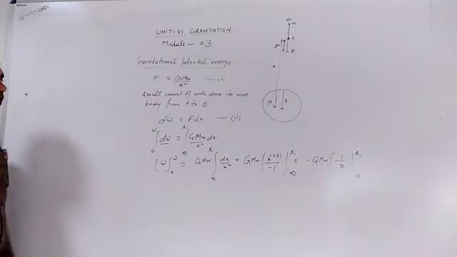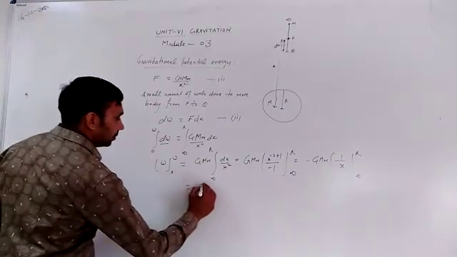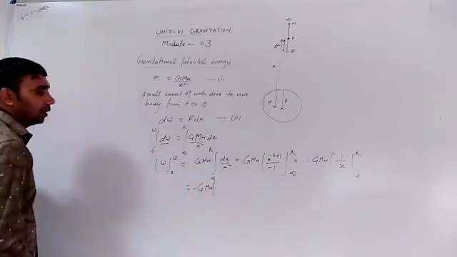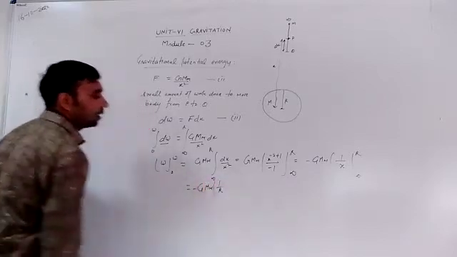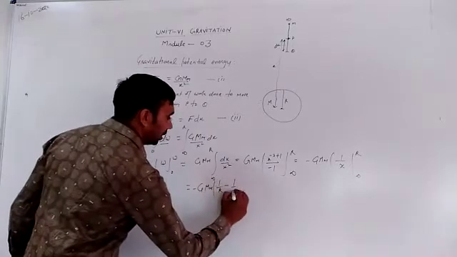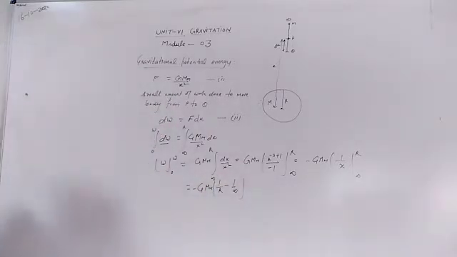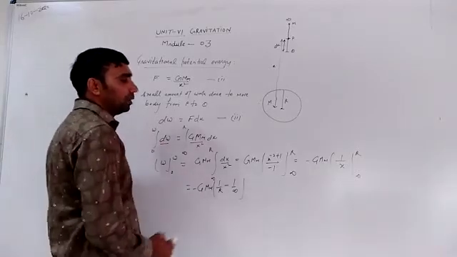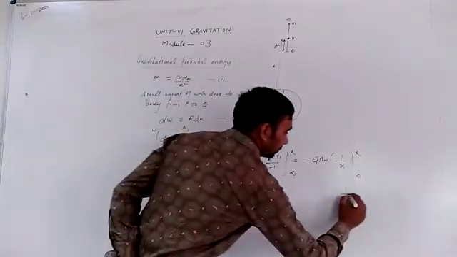Now minus GMm times 1 by r, the upper limit, minus 1 by infinity, the lower limit. So 1 by r minus 1 upon infinity, and as we know 1 upon infinity is 0.